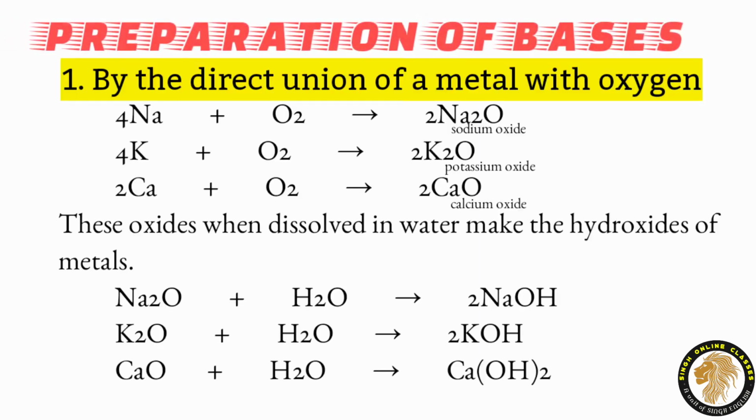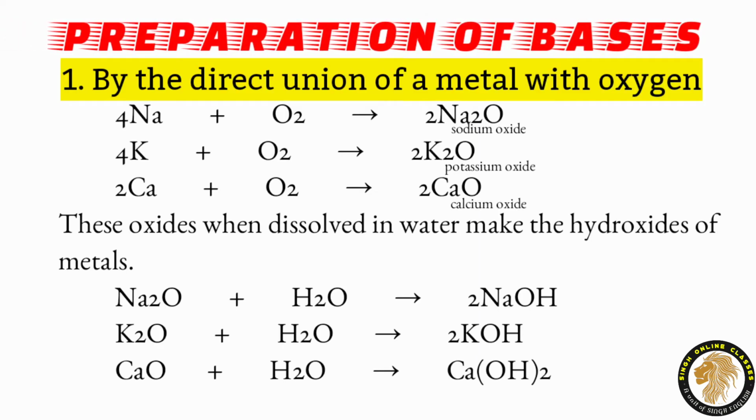Now preparation of bases. Bases can be prepared by following methods. First, by the direct union of a metal with oxygen. Some metals when heated in air or oxygen form the oxides of the metals. Here we have taken sodium, potassium and calcium. These all metals when burned with oxygen form their oxides, so sodium oxide, potassium oxide and calcium oxide respectively.